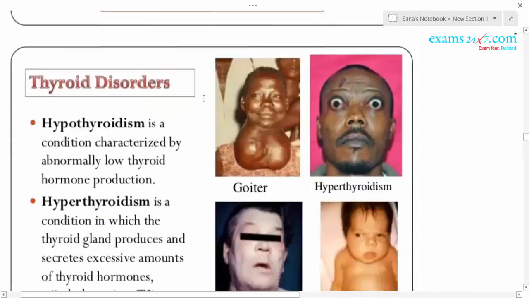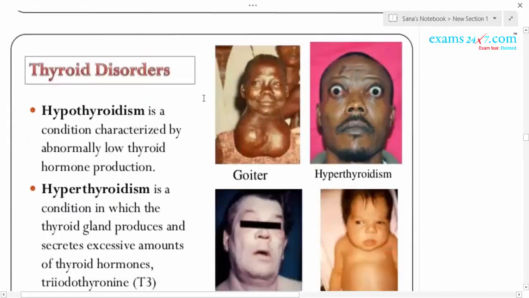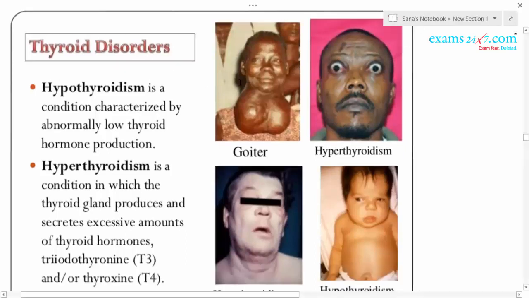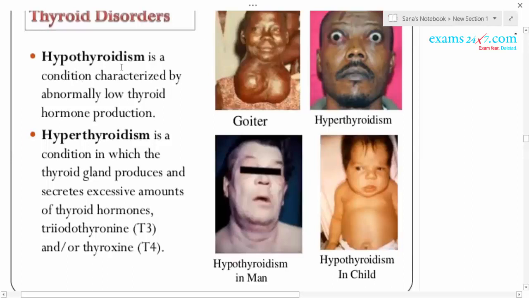By deficiency of this, various disorders are caused. Even more secretion also causes disorders. Deficiency of thyroxine is generally known as hypothyroidism. One of the diseases is called goiter. Goiter can be formed due to the deficiency of iodine in the diet also. There will be swelling of the thyroid gland, which leads to low secretion of thyroxine, where the basal metabolic rate will be altered.